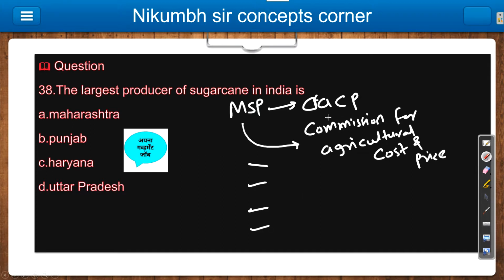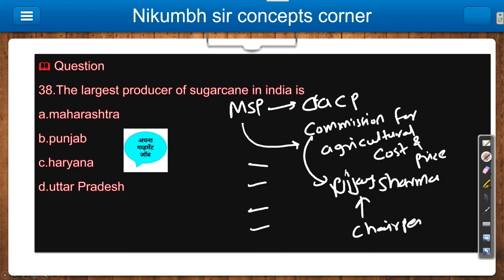So if I want to make the question a little tricky, a little difficult, I will ask about the current chairperson. The current chairperson is Professor Vijay Sharma. Professor Vijay Sharma is the current chairperson. Compulsorily remember this.